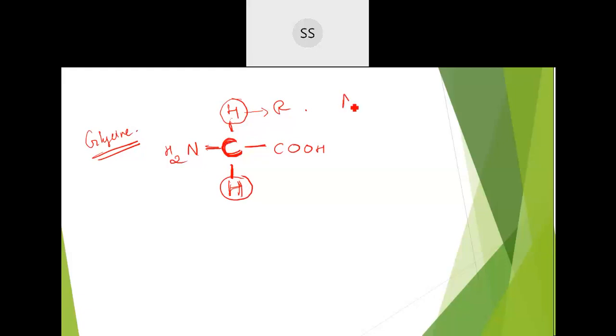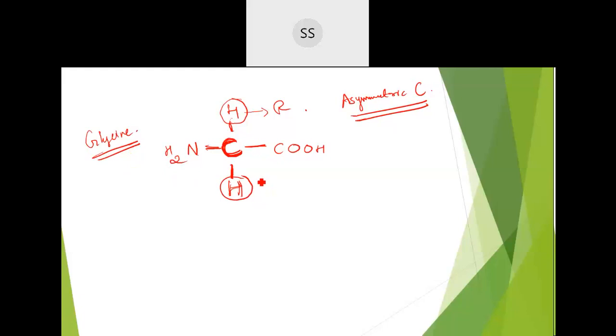We can also call them as asymmetric. These are also called as asymmetric carbon. Asymmetric means where you don't have a symmetry. Similarity should not be there. So I hope optical activity is clear to you.